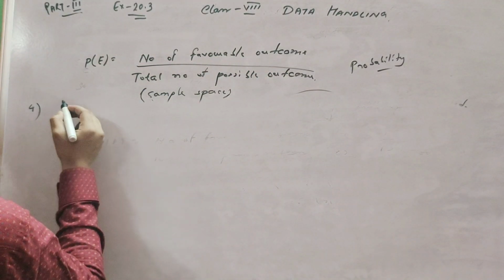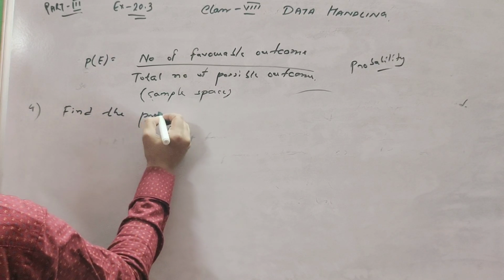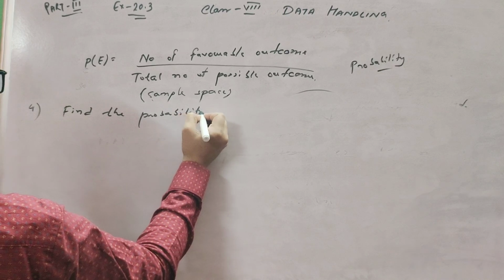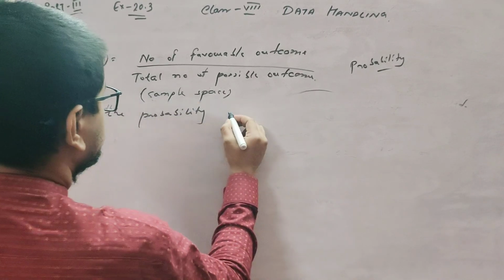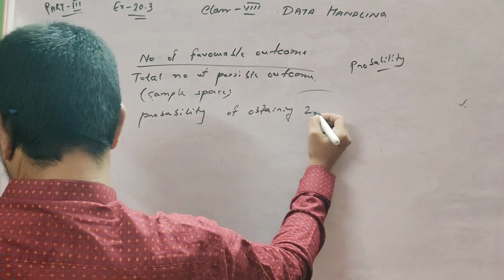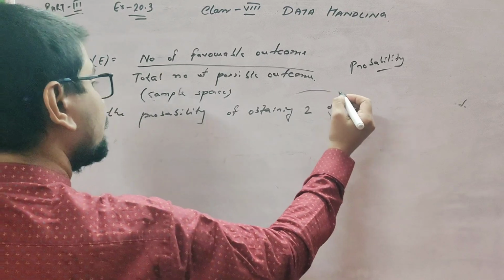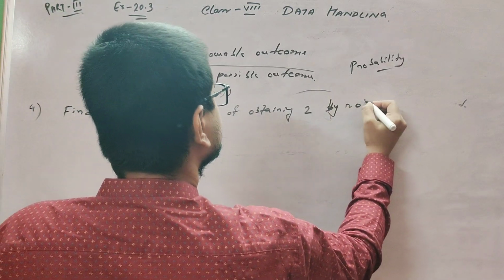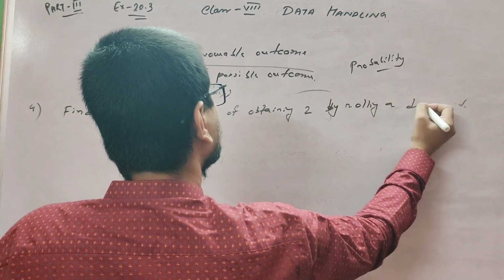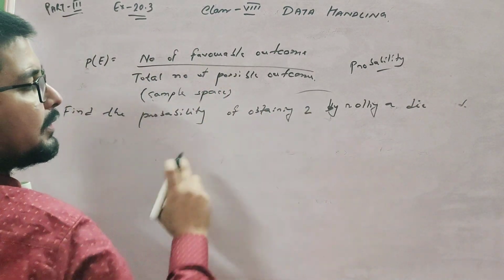Number 4. Find the probability of obtaining 2 by rolling a die. When you roll a die, what is the probability of obtaining 2?